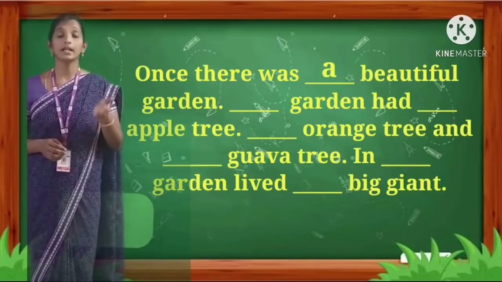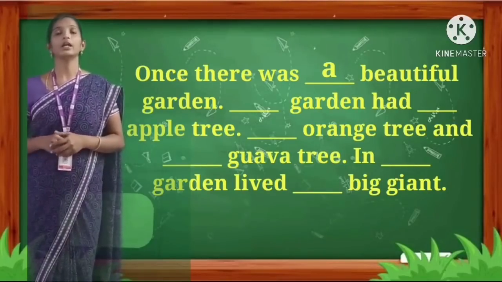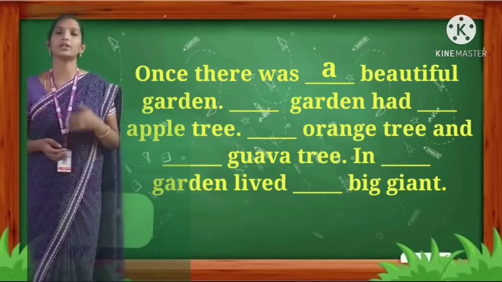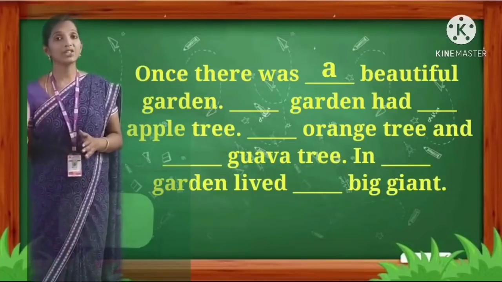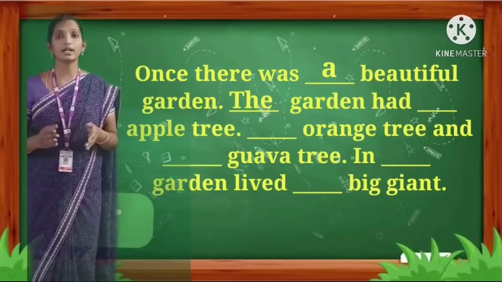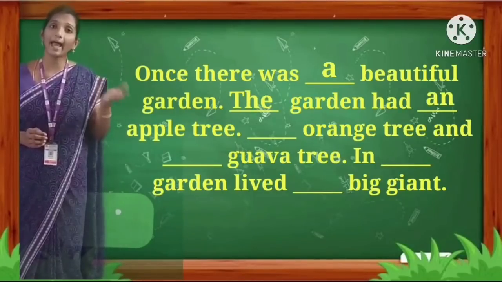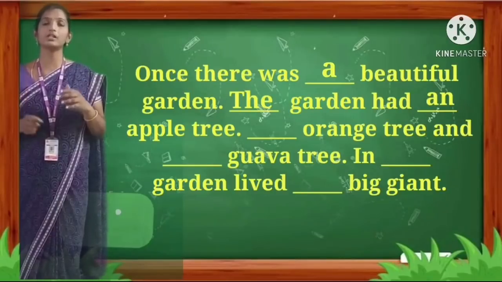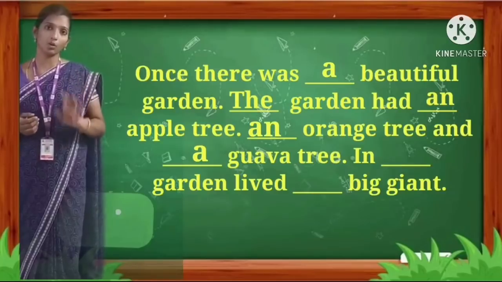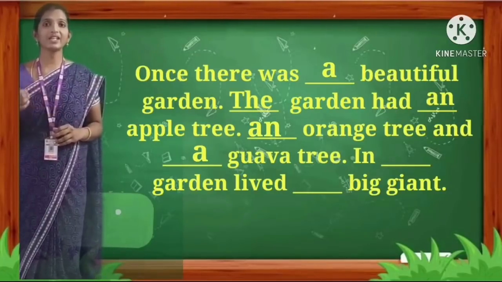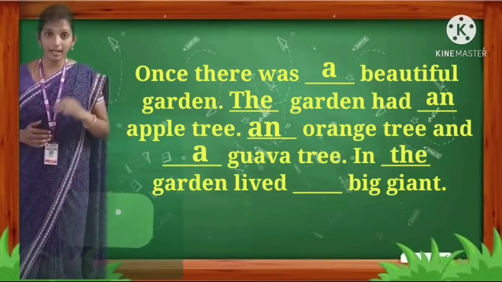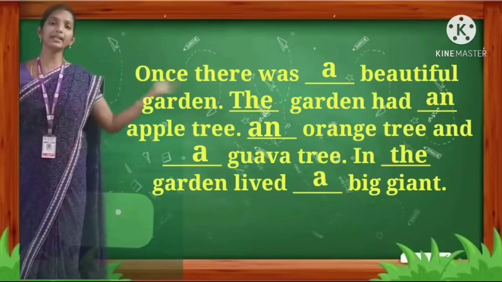Once there was a beautiful garden. Very good. Dash garden had dash apple tree, dash orange tree and dash guava tree. Garden is again repeating in the second line. So we have to use the article the. The garden had an apple tree. Apple, A is vowel. So an apple tree, an orange tree and a guava tree. In dash garden lived dash big giant. In the garden lived a big giant.